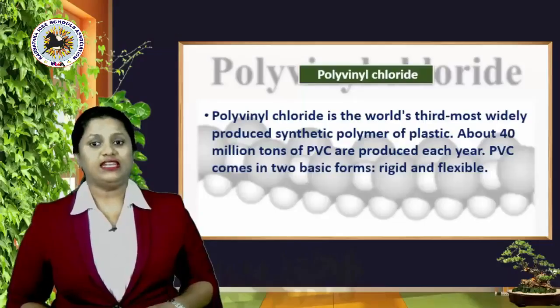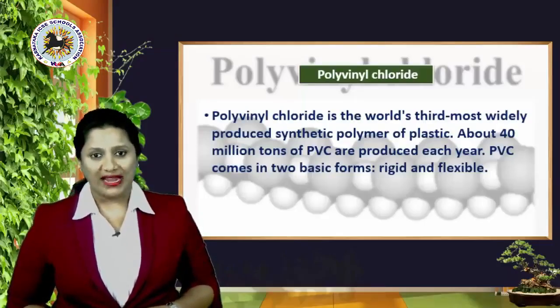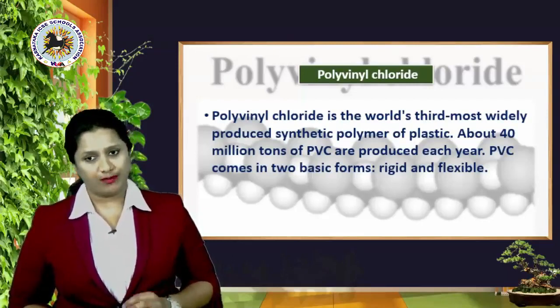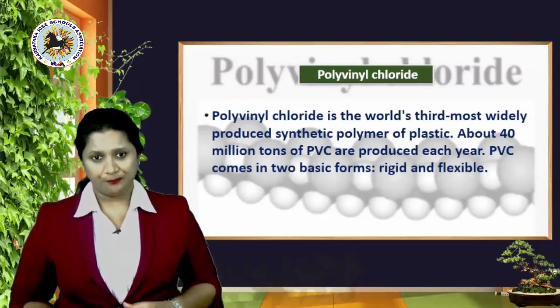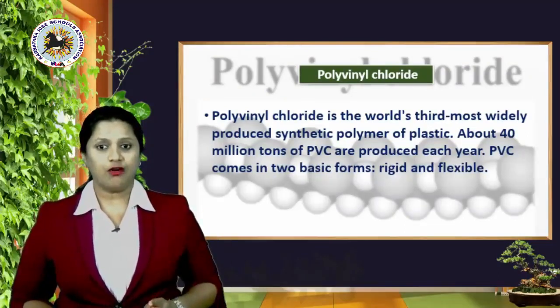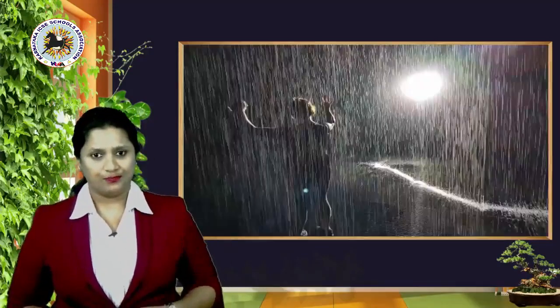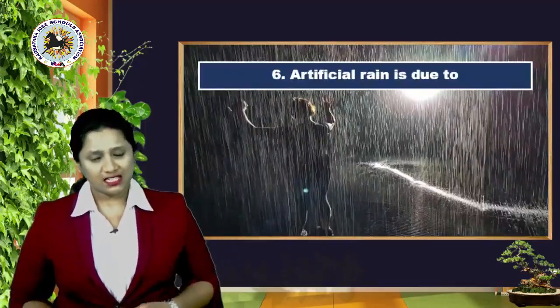Polyvinyl chloride is the world's third most widely produced synthetic plastic polymer. About 40 million tons of PVC are produced each year. PVC comes in two basic forms, that is rigid and flexible. Moving ahead to the sixth question.